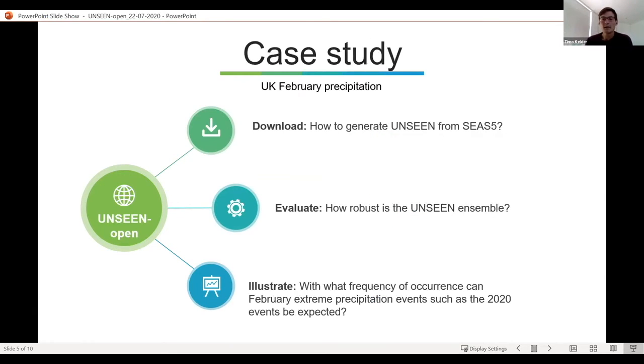So I'll quickly take you through a case study that we performed with this workflow, the UK February precipitation. Last February, there was a lot of rainfall over the UK, which caused severe damage. And here in the workflow under downloads, we try to generate this unseen ensemble from the climate data store, the SEAS5 dataset in particular. Then we evaluate this data: how robust is the ensemble, can we use it? And then we illustrate the use of this. So the research question is, with what frequency of occurrence can the extreme event that we have faced be expected to occur, given this large sample of the unseen dataset?